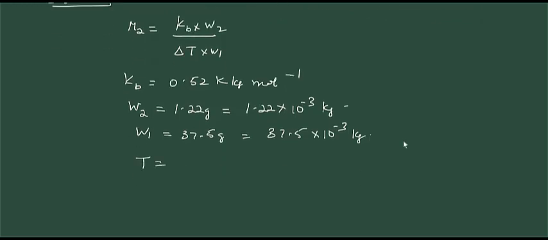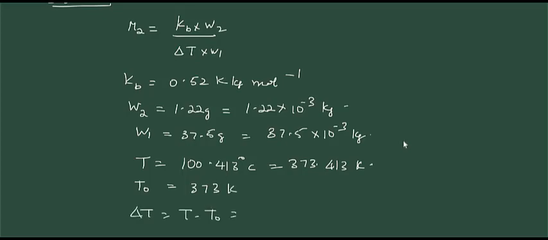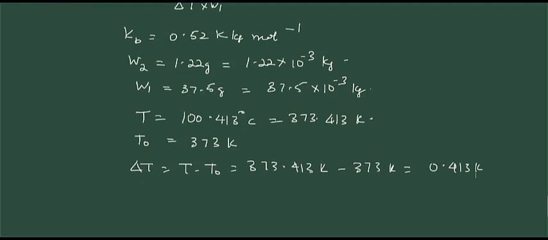T, the boiling point of the solution, is equal to 100.413 degrees centigrade, which is equal to 373.413 Kelvin. T0, the boiling point of pure water, is 373 Kelvin. So, delta T is equal to T minus T0, which is 373.413 Kelvin minus 373 Kelvin. It is equal to 0.413 Kelvin.